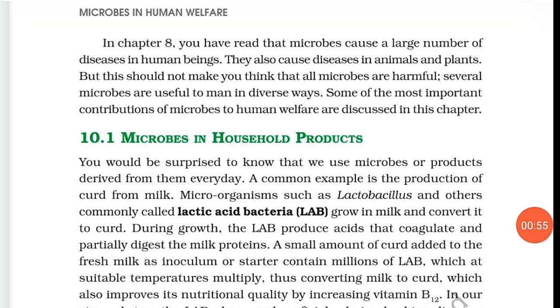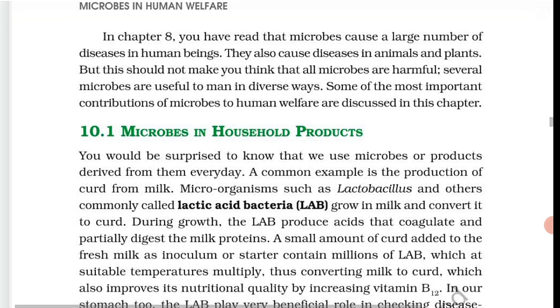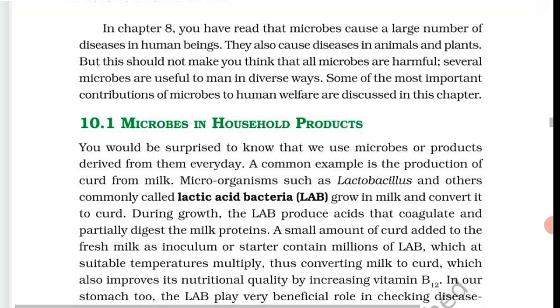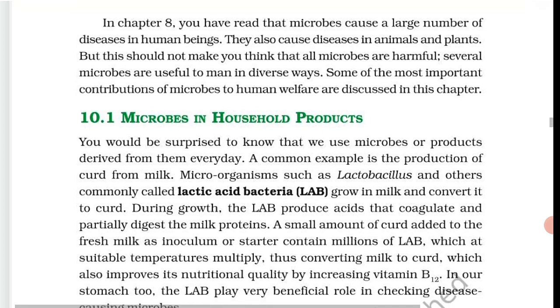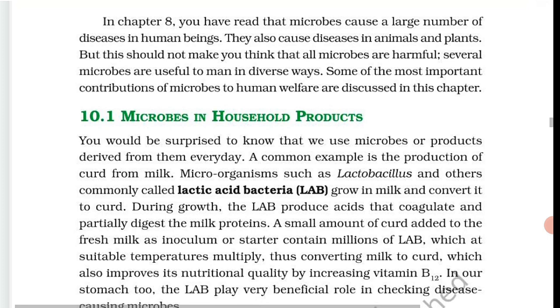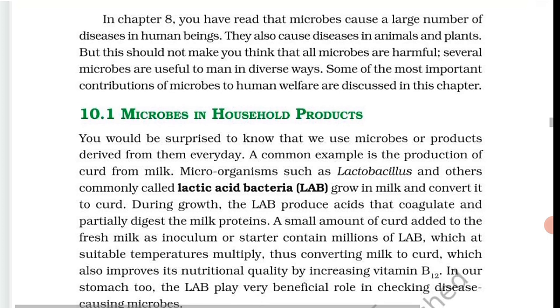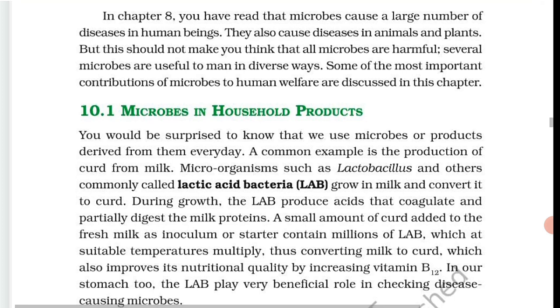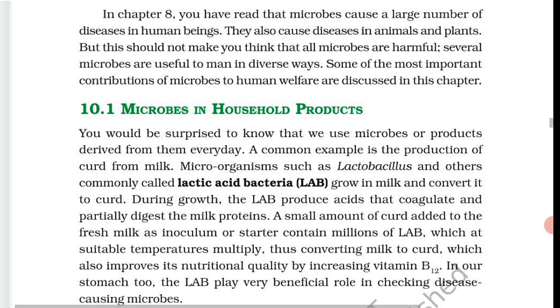A small amount of curd added to the fresh milk as inoculum or starter contains millions of LAB, which at suitable temperatures multiply, thus converting milk to curd, which also improves its nutritional quality by increasing vitamin B12. Which vitamin? Vitamin B12.